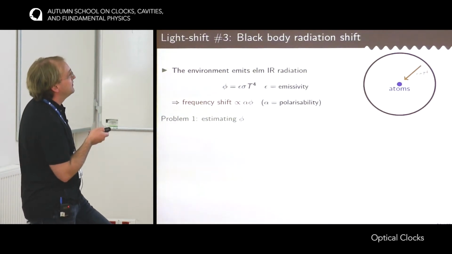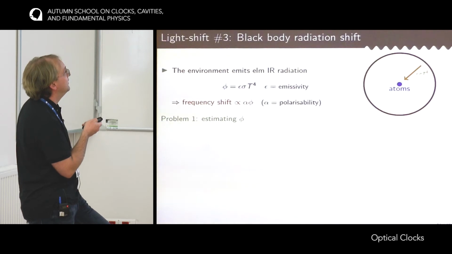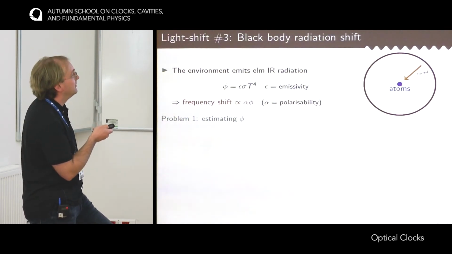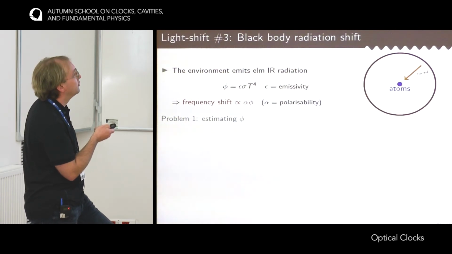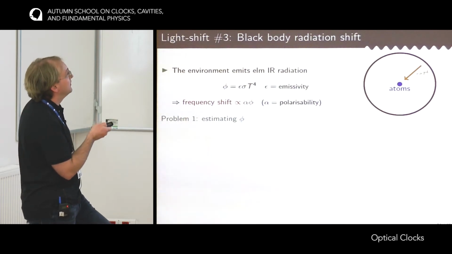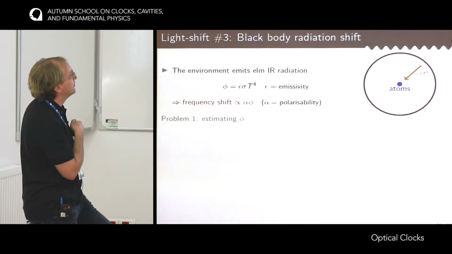This shift comes from the fact that the atoms are surrounded by an environment, and this environment emits radiation, which is in the infrared domain of the spectrum at room temperature. So this is a symbol I use. Here there is an arrow that shows the light that is emitted by a part of the vacuum system to the atoms.